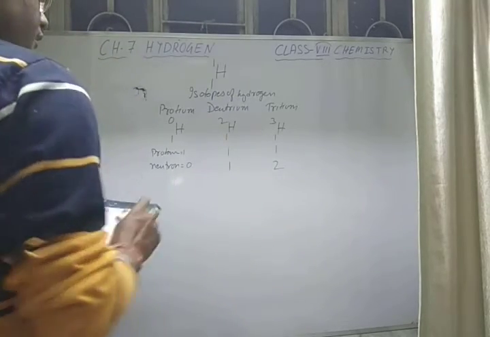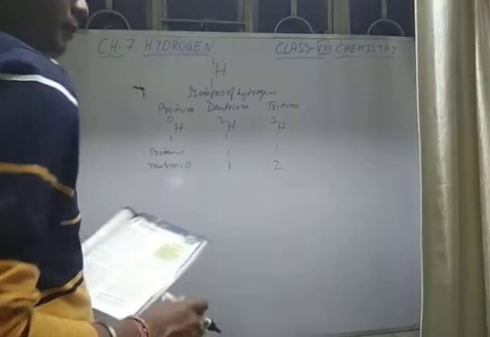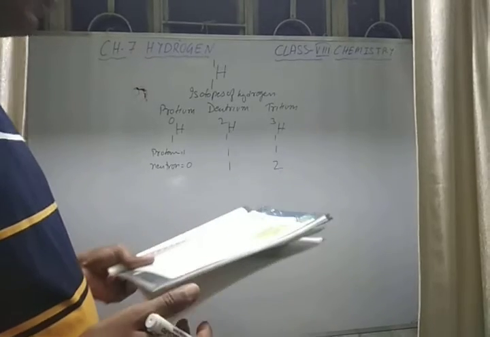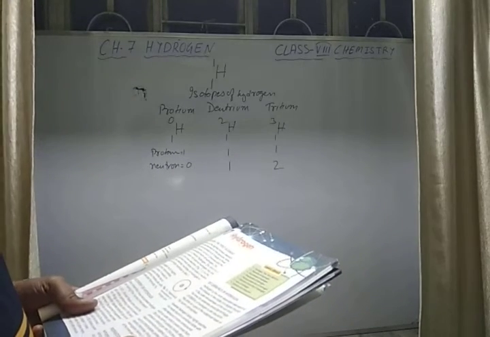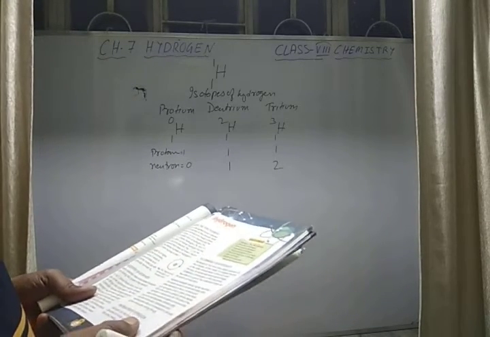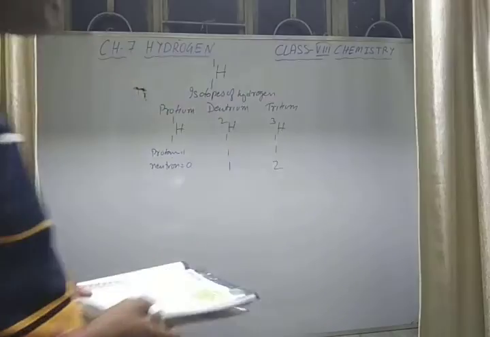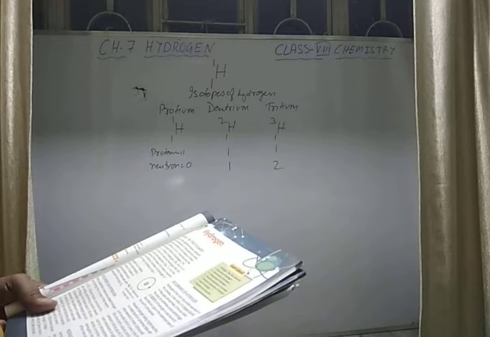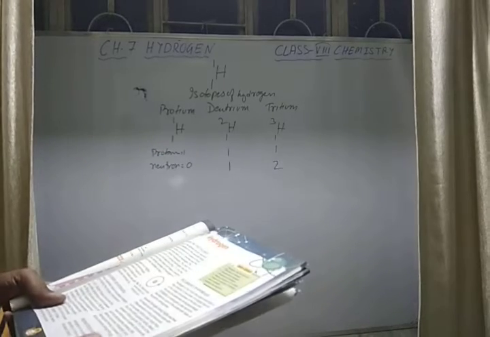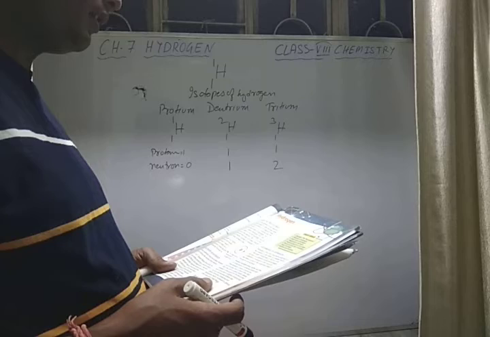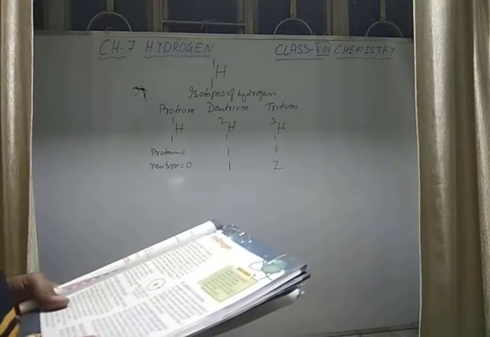So what we see here, they have the same atomic number, that is the same number of protons, but they have different numbers of neutrons. These are the 3 isotopes of hydrogen. Isotope means same atomic number but different atomic mass or mass number.